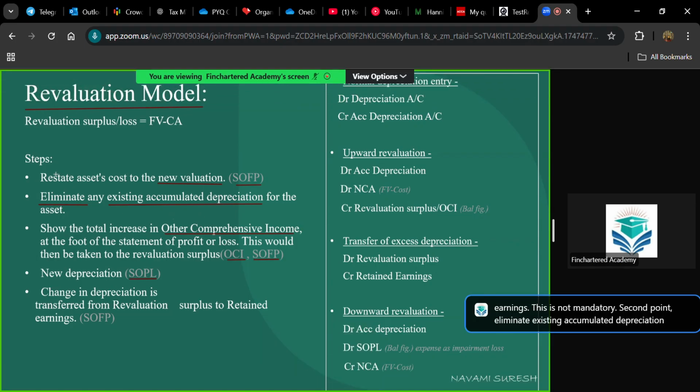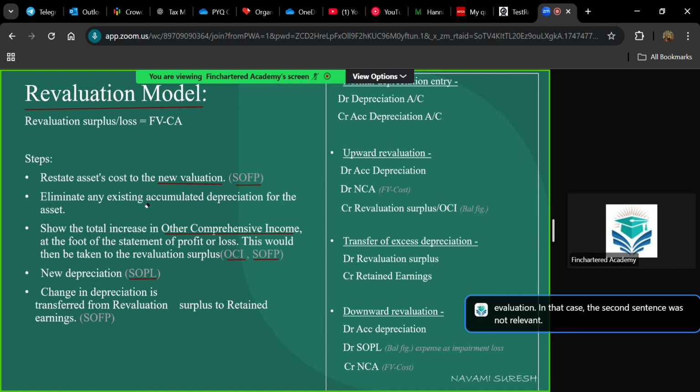Second point, eliminate existing accumulated depreciation. For example, if you are revaluing regularly every year, and it is not necessary that every year you need to do revaluation, but if you are revaluing regularly, then the second sentence is of no relevance. In December 2001, you had a revaluation. December 2002, you had a revaluation. In that case, the second sentence is not relevant.